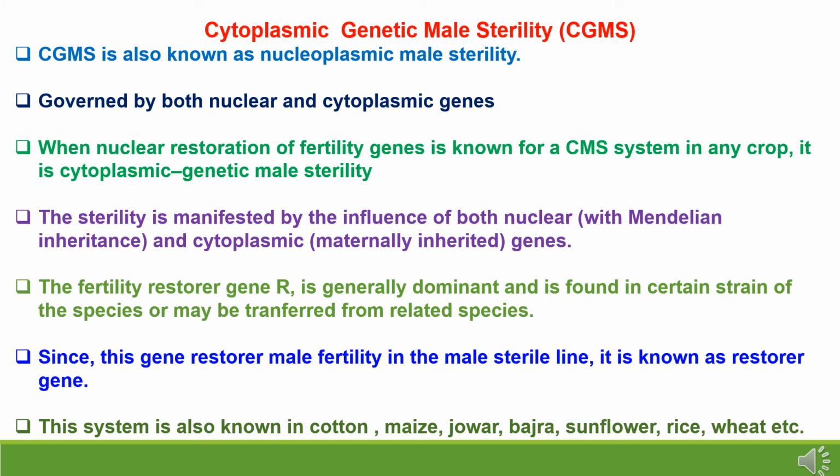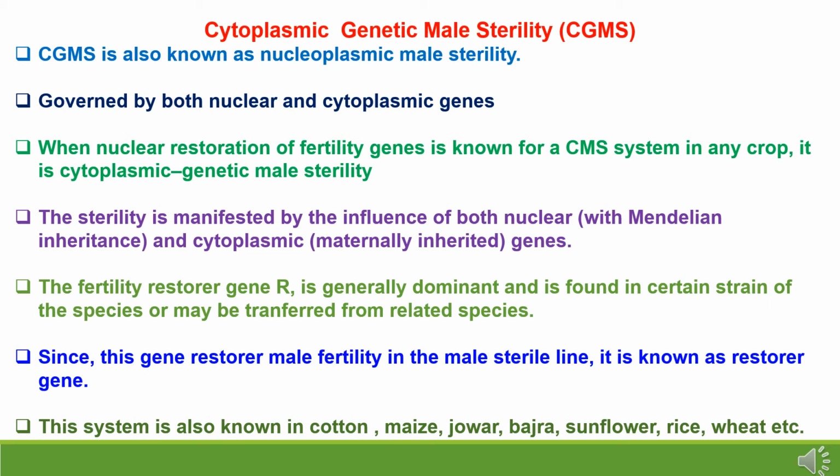Cytoplasmic genetic male sterility, CGMS. This is also known as nucleoplasmic male sterility and is governed by both nuclear and cytoplasmic genes. When a nuclear restoration of fertility gene is known for a cytoplasmic male sterile system in any crop, it is called cytoplasmic genetic male sterility. The sterility is manifested by the influence of both nuclear and cytoplasmic genes, meaning with Mendelian inheritance and maternally inherited genes.